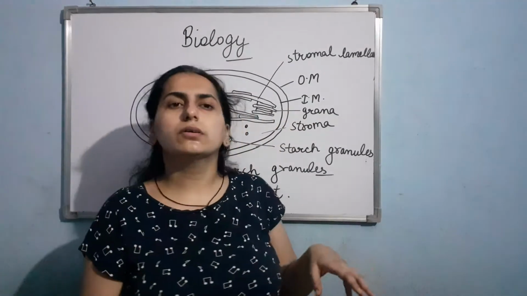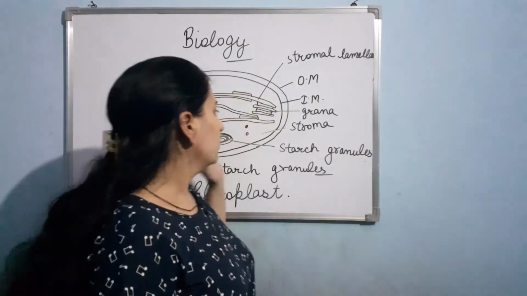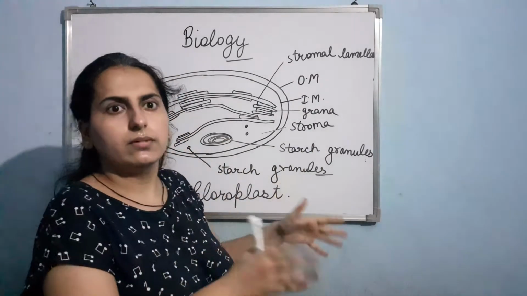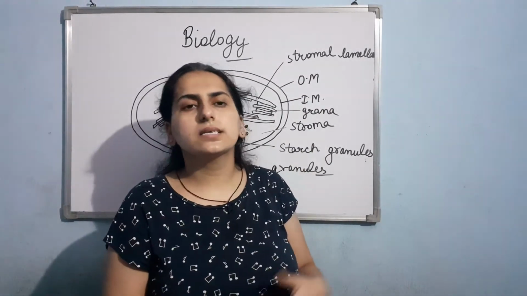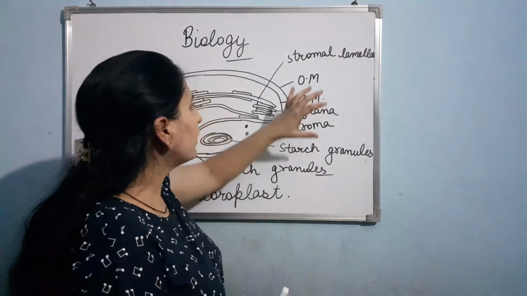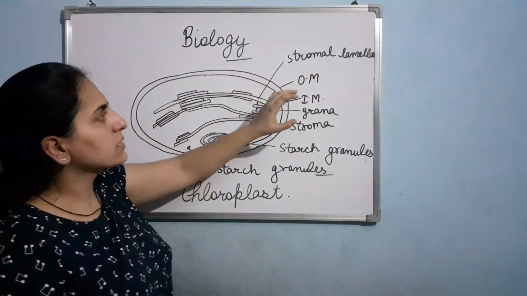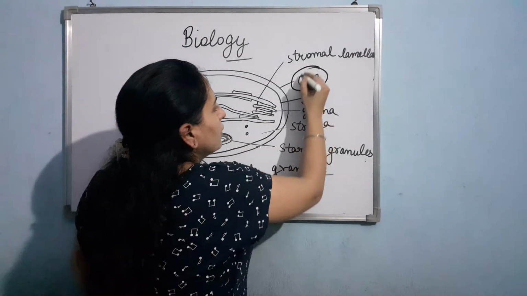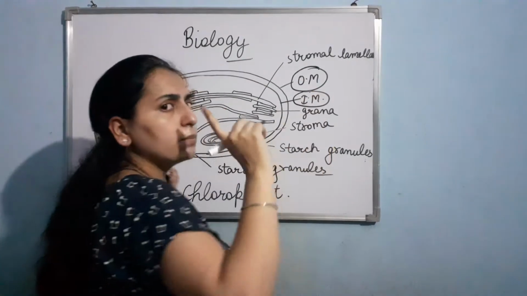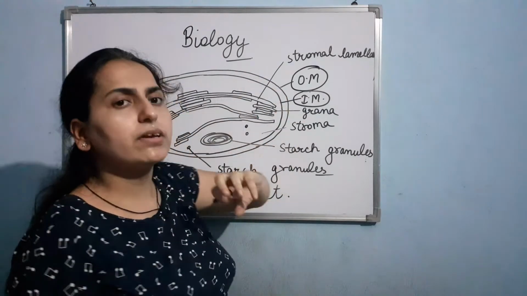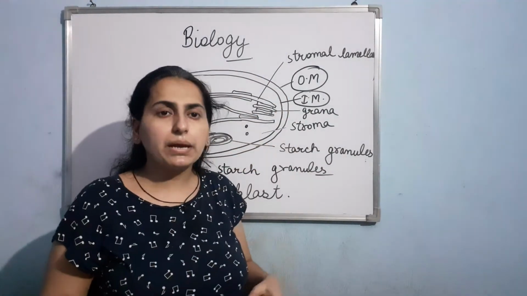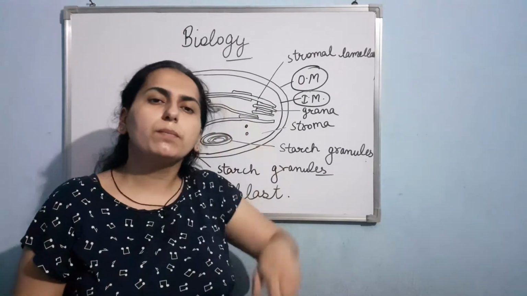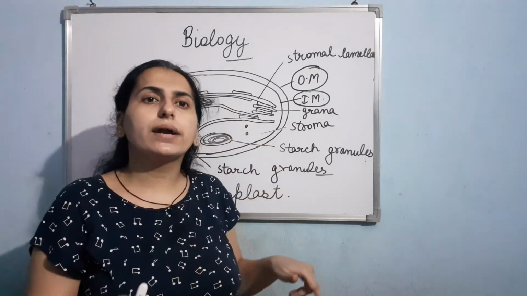Now if I talk about the structure of chloroplast, clear? You have read in chapter number 8, that is Cell: The Unit of Life. If I talk about the structure of the chloroplast, there is an outer membrane and then there is an inner membrane. So basically chloroplast is a double membranous system having an outer membrane and an inner membrane. Plus in addition to these two membranes, it also has one more membrane, that is the thylakoid membrane.